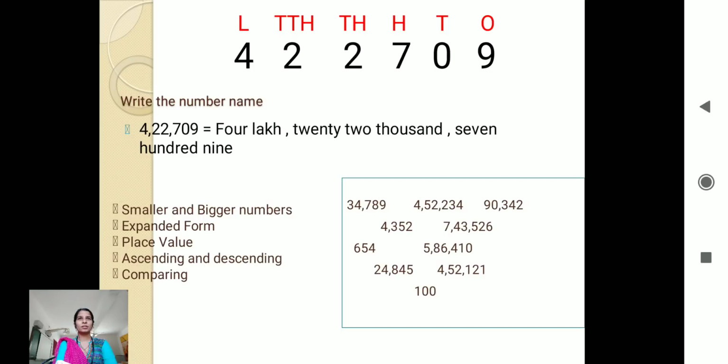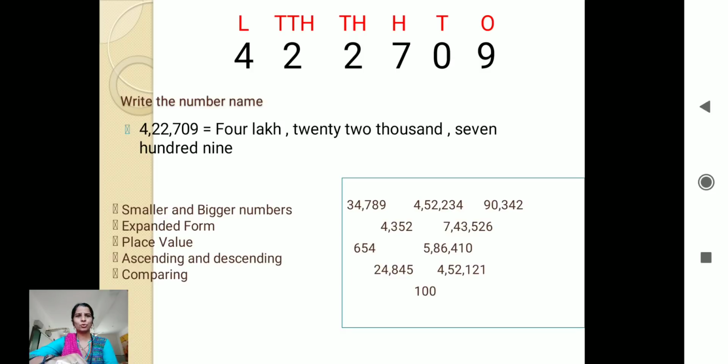Now what is ascending order? Yes, just rewind yourself. Ascending means increasing, means smaller to bigger number. From small to big, the aeroplane goes up, right? Smaller to bigger number. And descending means down, landing, bigger to smaller. So that is descending order, decreasing order. So we have learned all these concepts along with the numbers. You will also try with other digit numbers. Take different numbers, try to write the number name, expanded form, and place value.